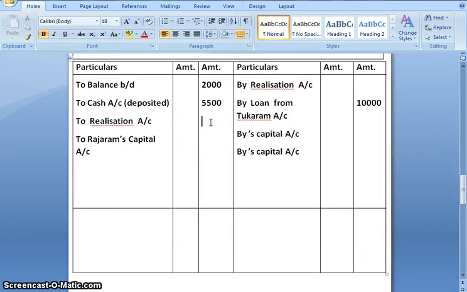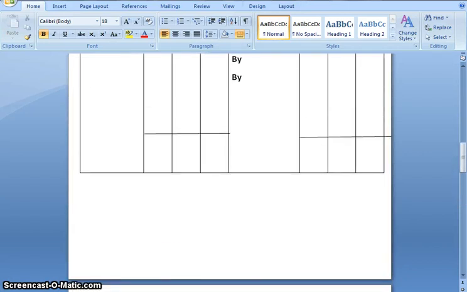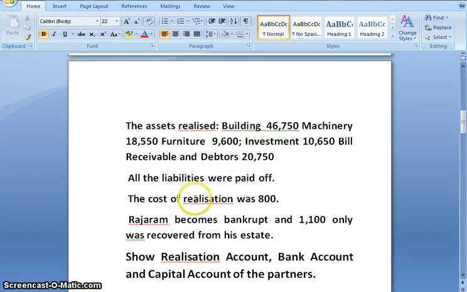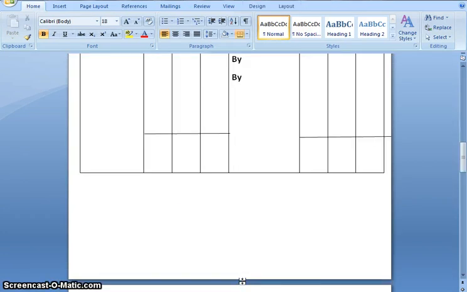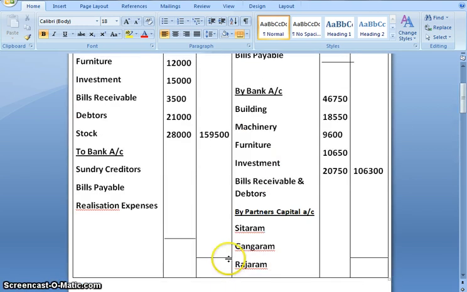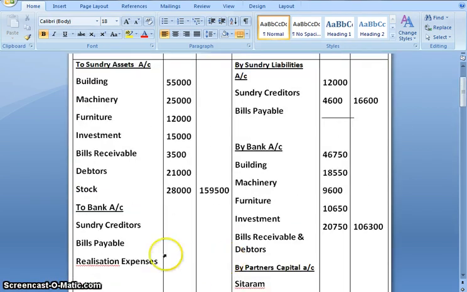To realization 1,06,300. Next, all the liabilities were paid off. So both the liabilities, that is creditors and bills payable, are being paid. So the journal entry would be realization account debited to bank account. Creditors amount is 12,000. Bills payable amount is 4,600.